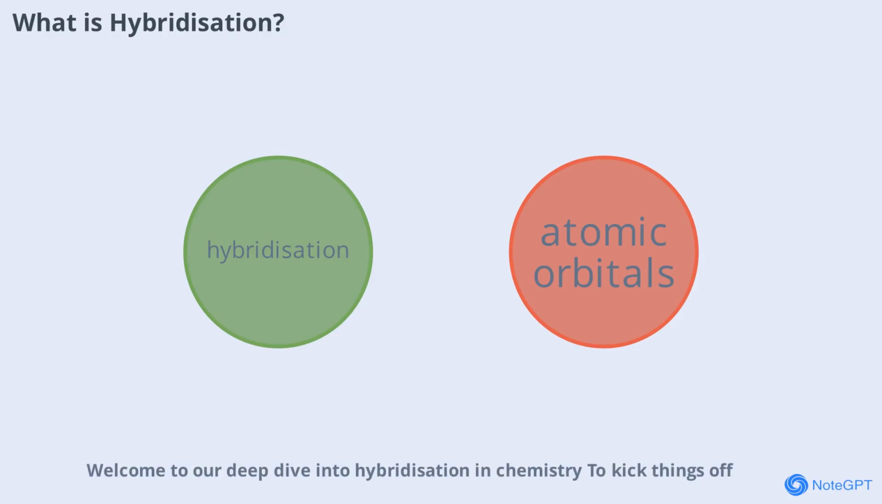Welcome to our deep dive into hybridization in chemistry. To kick things off, let's clarify what hybridization actually means. In simple terms, hybridization is a concept that explains how atomic orbitals mix to form new equivalent orbitals, which are then used to form chemical bonds.